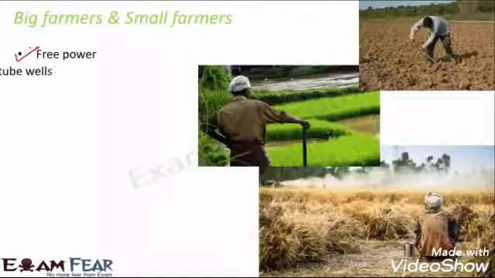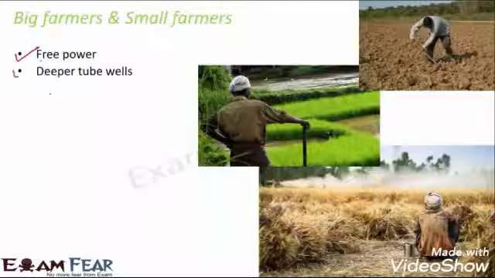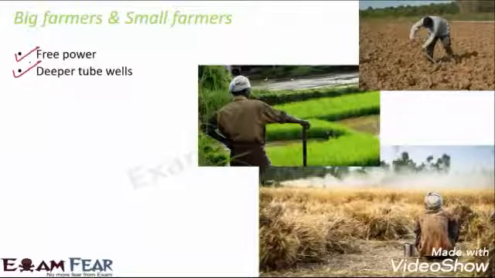As a result, they get the facility to construct deeper tube wells. Now when they have deep tube wells, what will they do? They will extract more and more groundwater, and as a result the groundwater will not get replenished, right? The groundwater will get over. So this reduces the water table in that area.